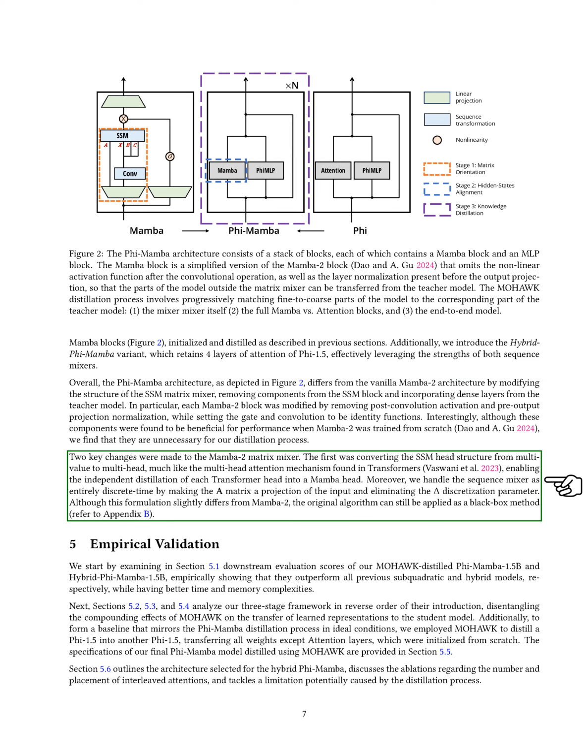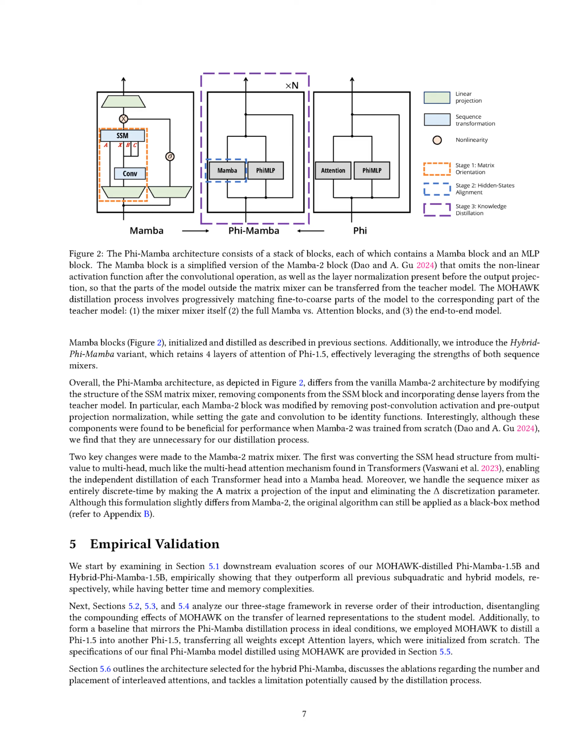We made 2 key changes to the Mamba 2 matrix mixer, converting the SSM head structure to a multi-head format, similar to the multi-head attention in transformers, and treating the sequence mixer as entirely discrete time by making the matrix a projection of the input and eliminating the discretization parameter. While this formulation differs slightly from Mamba 2, the original algorithm can still be applied as a black box method.